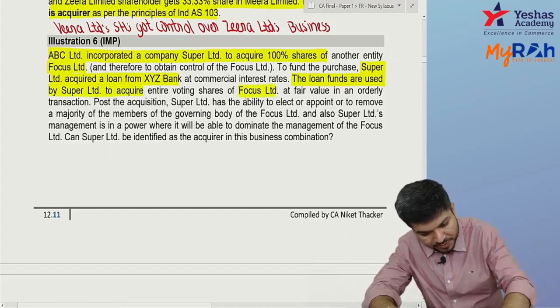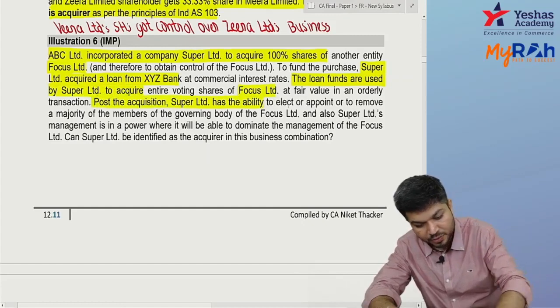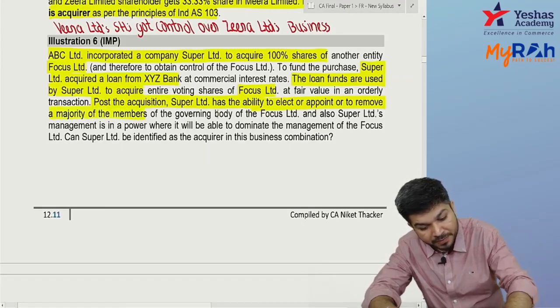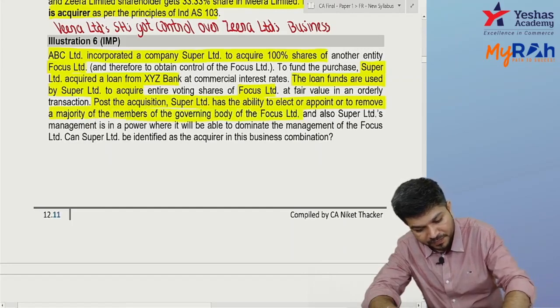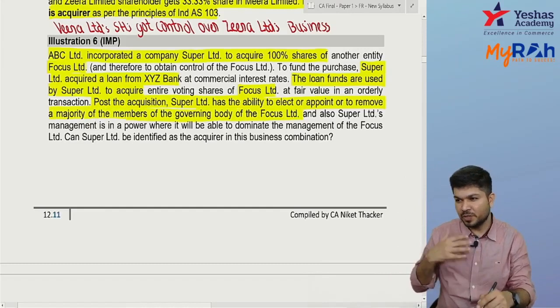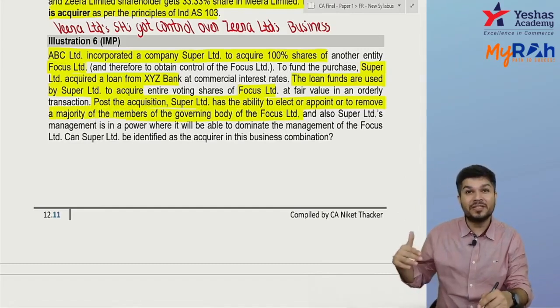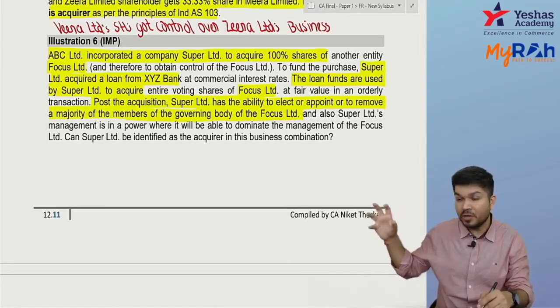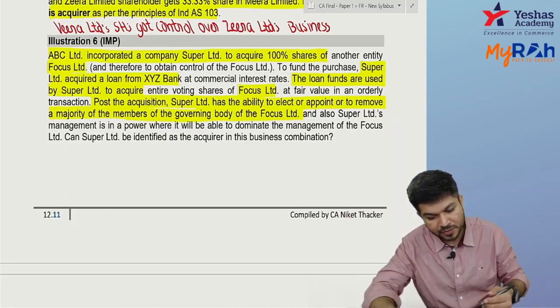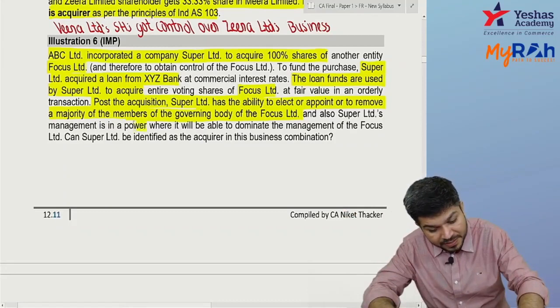Post acquisition, Super has the ability to elect, appoint or remove the majority of the members of the governing body of Focus. Also, Super Limited's management is in power.